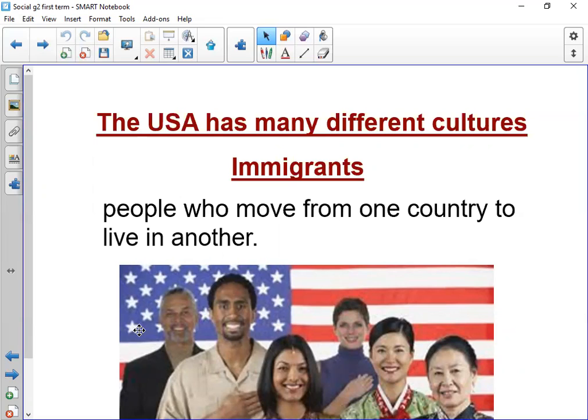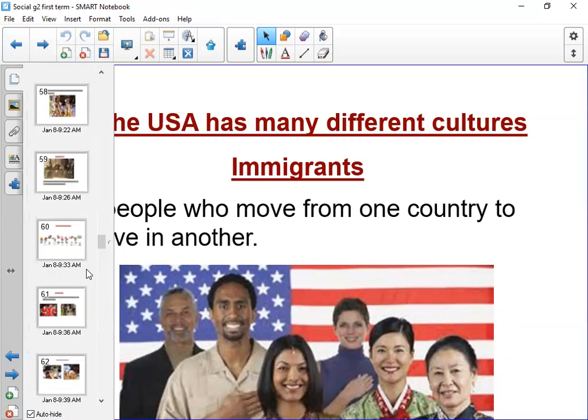For example, if you are traveling to live in America or in Saudi Arabia, you are an immigrant because you left your country and you travel to live in another country for work, for education, for any reason that you like. So we are calling the people who are moving from one country to live in another country immigrants.